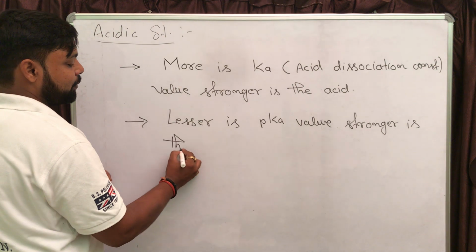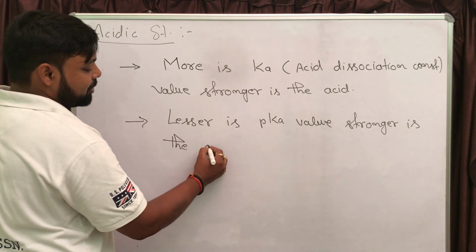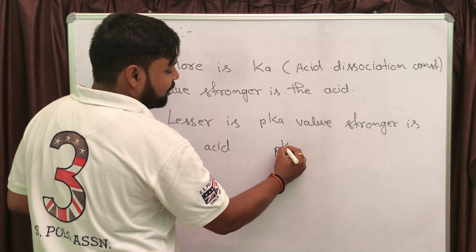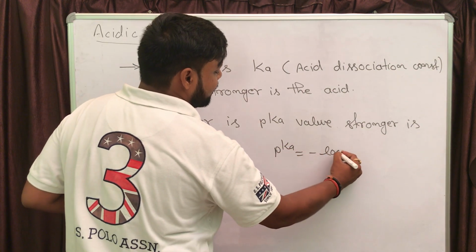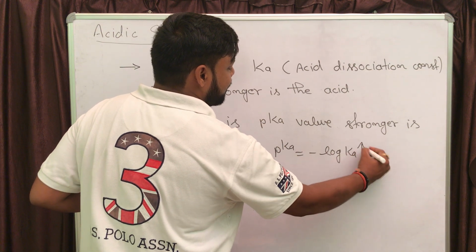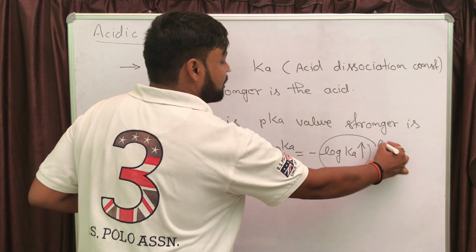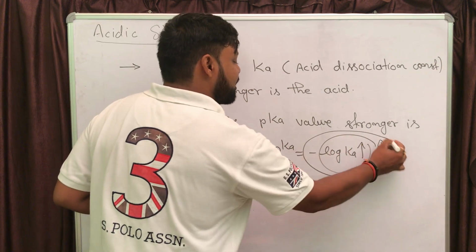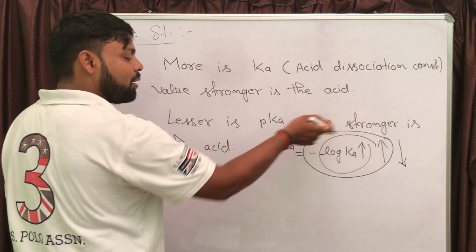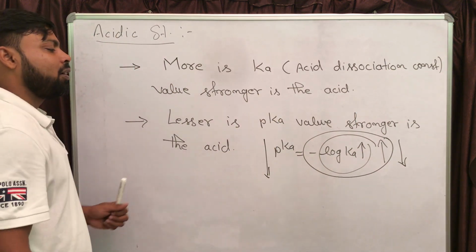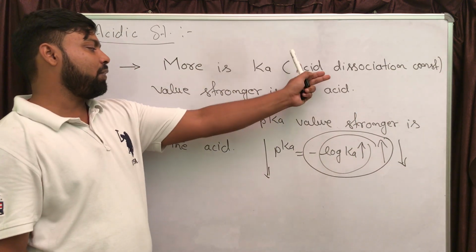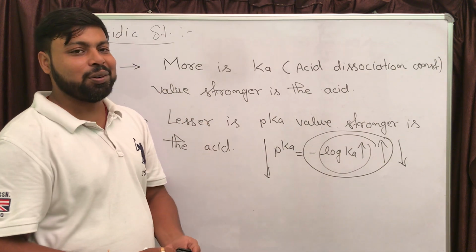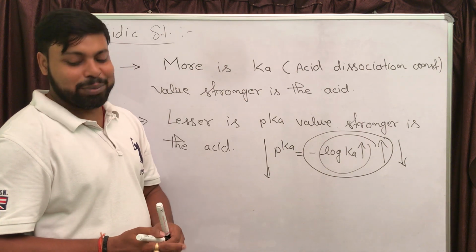Why it is said? It is just because if you find the relation between Ka and pKa, pKa is actually minus log of Ka. If you are increasing the value of Ka, that log Ka will increase, but if you are placing the negative sign, just after placing the negative sign, it is going to decrease. So more is the Ka, lesser will be the pKa value, right? That is why if you are having more Ka value, acid is stronger, and second statement is lesser is the pKa value, stronger will be the acid.